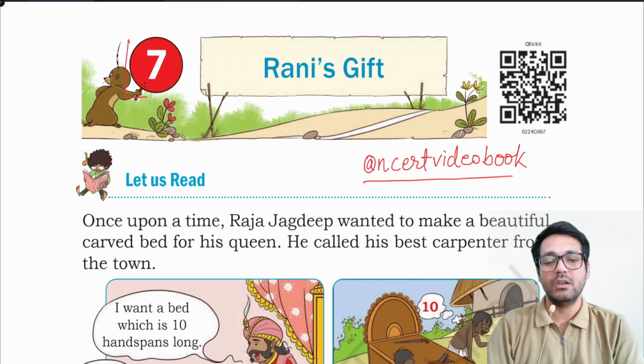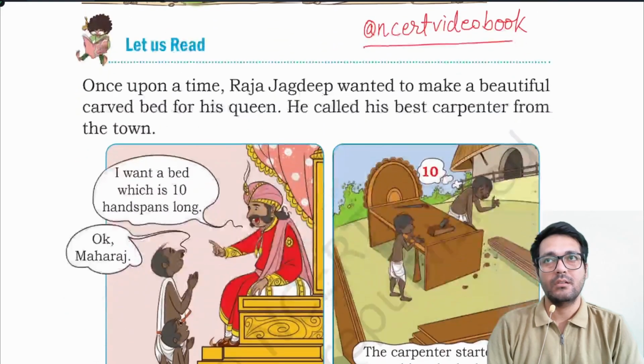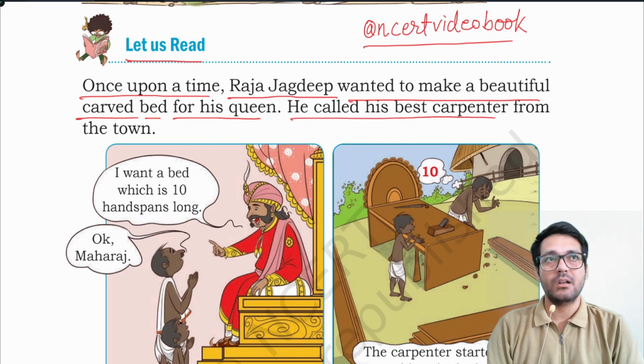Today we are going to read Chapter 7, Rani's Gift. Let's start Chapter 7, Rani's Gift. Let us read. Once upon a time, Raja Jagdeep wanted to make a beautiful carved bed for his queen. He called his best carpenter from the town.